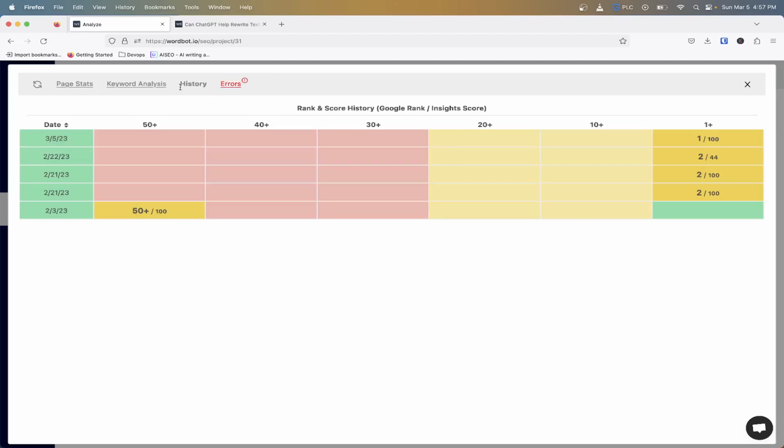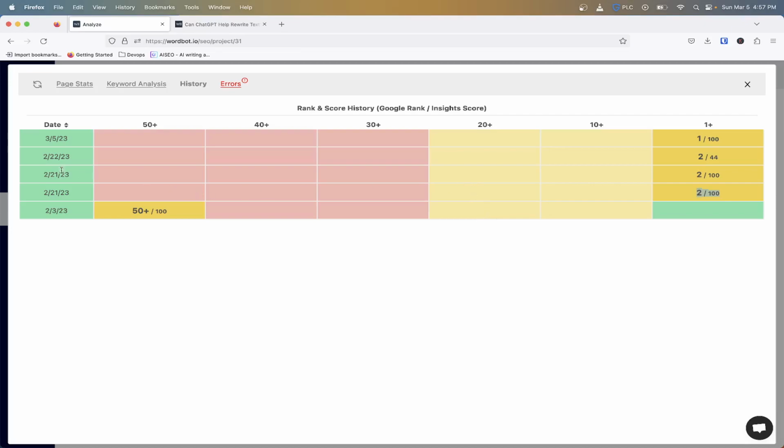Now on my ranking here, which you can see from February 3rd, when I first ran this after I posted my article and then came back and ran it again, I was only in the top 50. So that same day I wrote the article, I was only 50 plus because I think Google got it in there pretty quick. Then two weeks from this day, I came back in and ran this again, and I was only second place in Google, which was a drastic jump.